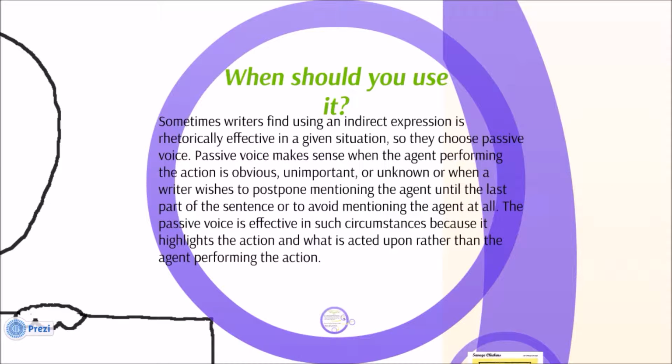When should you use passive voice? Sometimes writers find using an indirect expression is rhetorically effective in a given situation, so they choose passive voice. Passive voice makes sense when the agent performing the action is obvious, unimportant, or unknown, or when a writer wishes to postpone mentioning the agent until the last part of the sentence, or to avoid mentioning the agent at all. The passive voice is effective in such circumstances because it highlights the action and what is acted upon, rather than the agent performing the action.